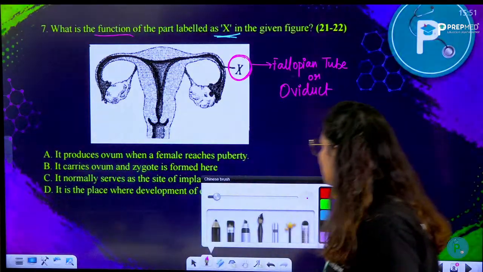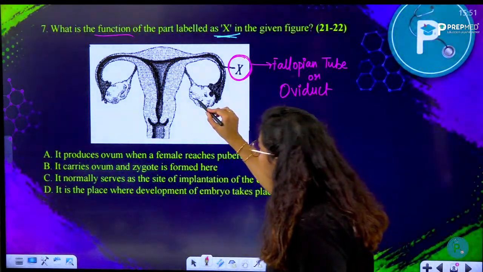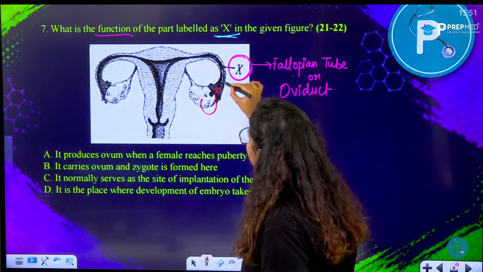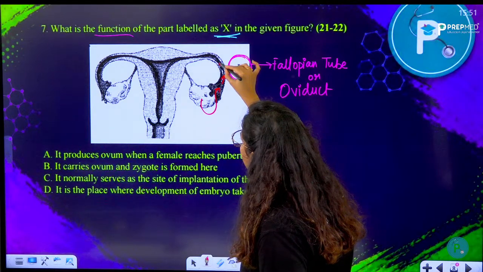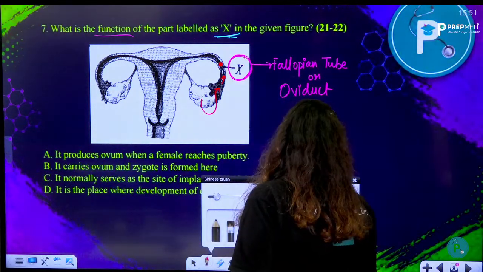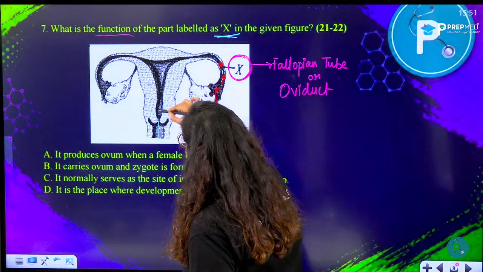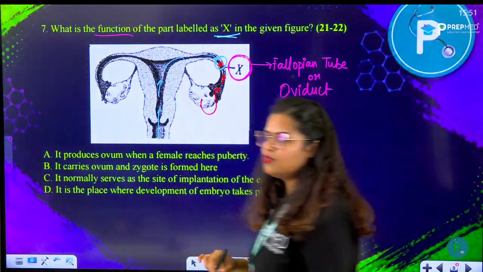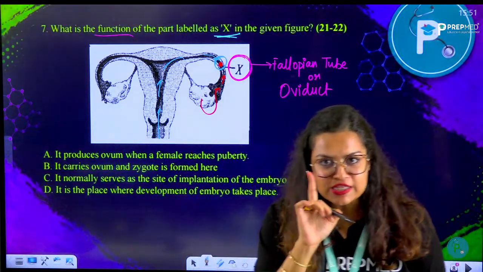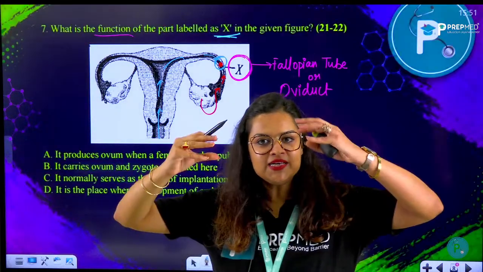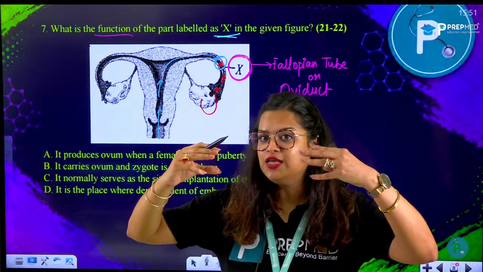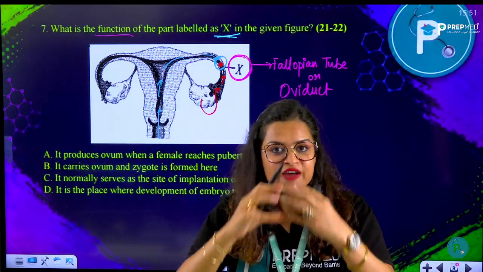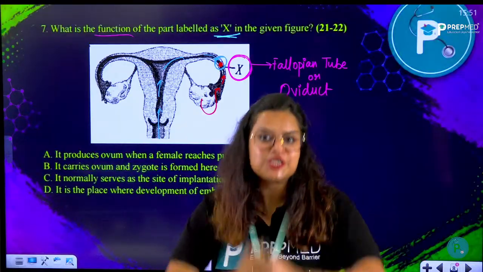This is the place where, when the ovary releases an oocyte, the oocyte enters the oviduct, and inside the oviduct or fallopian tube it waits for a spermatozoa to come. If the spermatozoa that has entered comes through here, it would fertilize the oocyte over here. That is the job of fallopian tube. The female gamete, the secondary oocyte, and the male gamete, the spermatozoa, would meet in the fallopian tube, and that is where fertilization takes place.